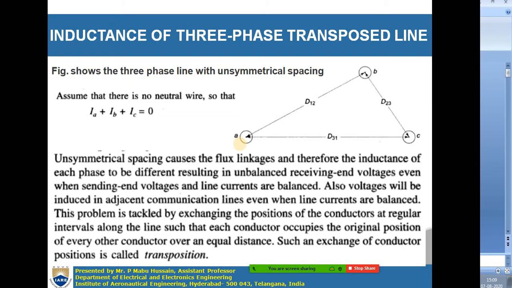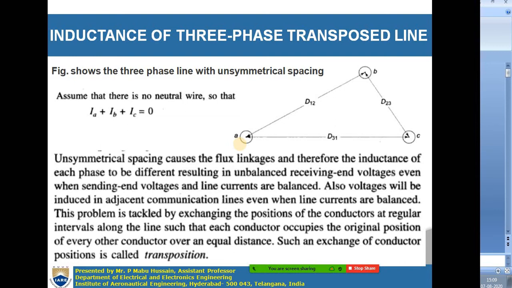Also this unsymmetrical spacing will induce voltages that disturb the other communication lines running parallel to the transmission line.